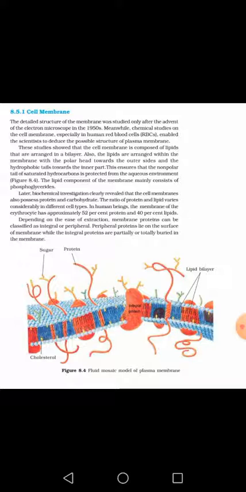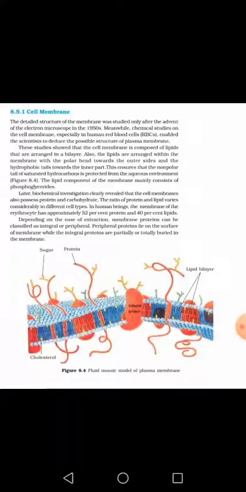Now I am going to tell you how these proteins are embedded or associated in this lipid bilayered membrane, and where their location is. While extracting them, while removing them from that membrane, on the basis of their position or location we can say that these proteins are of two types: integral proteins and peripheral proteins. Peripheral proteins are those located towards the outer side or periphery of the membrane, while the proteins embedded in the bilayered membrane are called integral proteins.